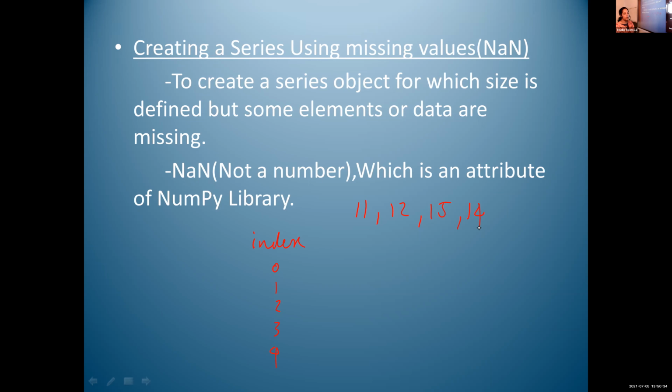Is it clear? So if the index count is 5, then only 4 data values are there. 1 data value is missing. So we have to use NaN. That is the definition. You just read the definition. To create a series object for which size is defined. Here size is defined. What is the size of the series? The size of the series is 5. Here the size of the series is 5, but we have only 4 values. That is, some elements or data are missing.